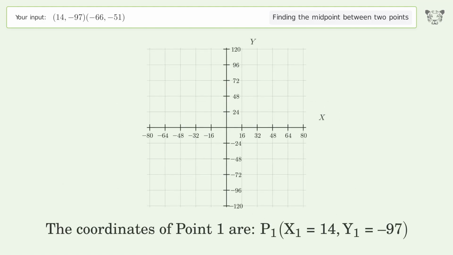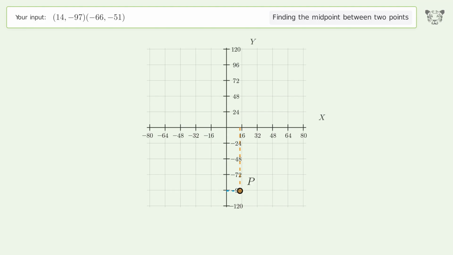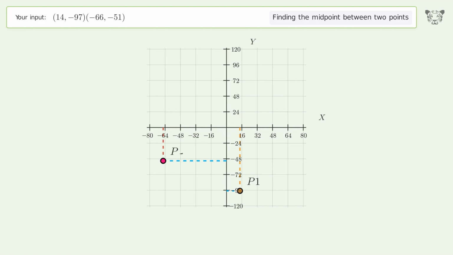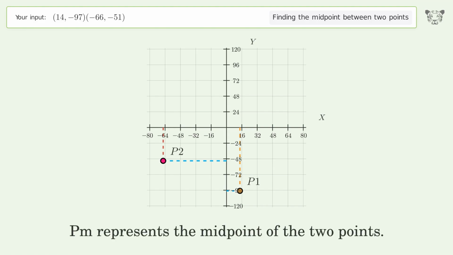The coordinates of point 1 are x1 equals 14, y1 equals -97. The coordinates of point 2 are x2 equals -66, y2 equals -51. PM represents the midpoint of the 2 points.